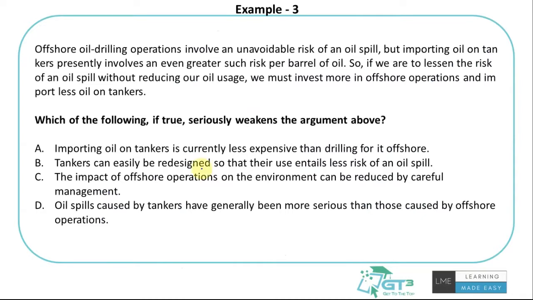So let's look at this example. Offshore oil drilling operations involve an unavoidable risk of an oil spill, but importing oil on tankers presently involves an even greater such risk per barrel of oil. So we are comparing two things. Offshore oil drilling is like doing it in seashores. Operations involve an unavoidable risk of an oil spill. Whenever you do those operations, there's a risk that oil can spill into the water and cause a lot of problems for aquatic life and humans as well. That's why the statement says it involves an unavoidable risk. It's not possible to completely avoid it.